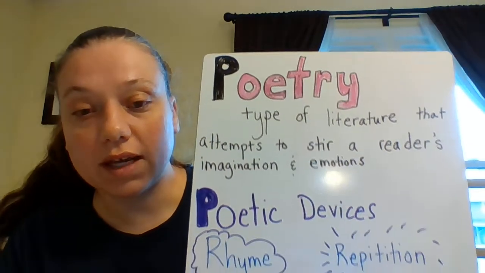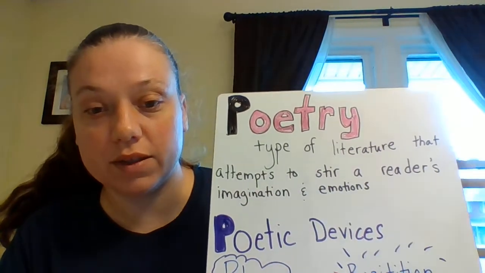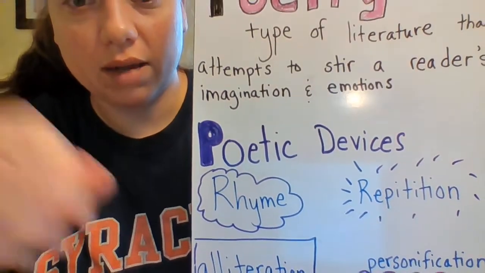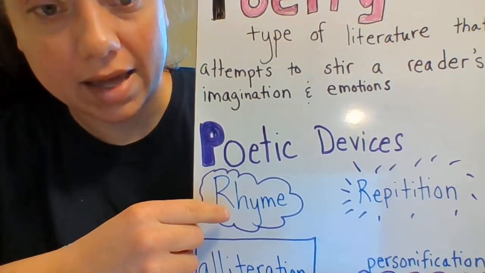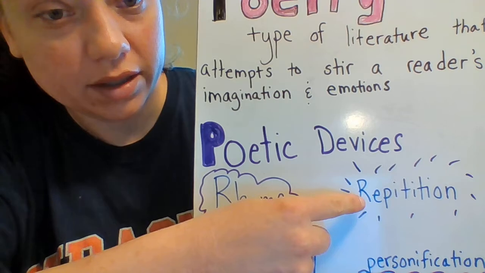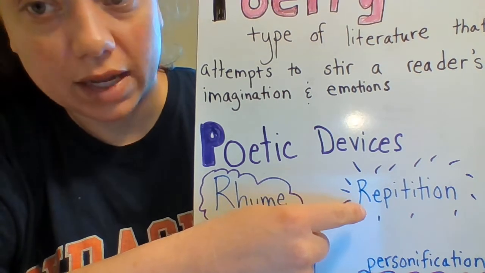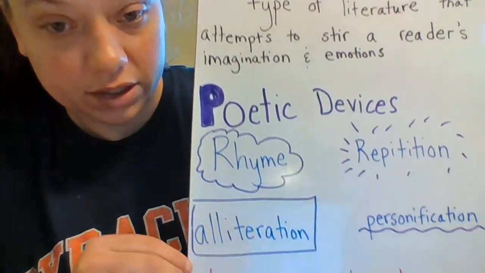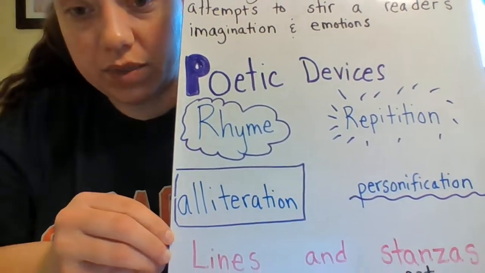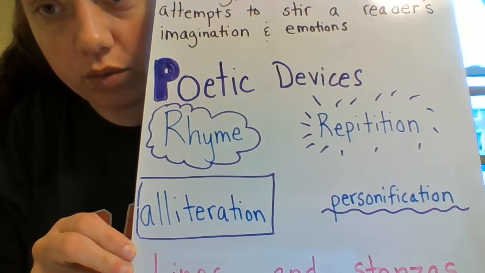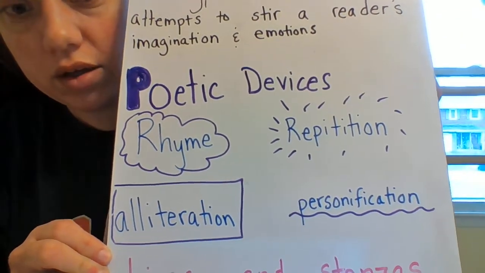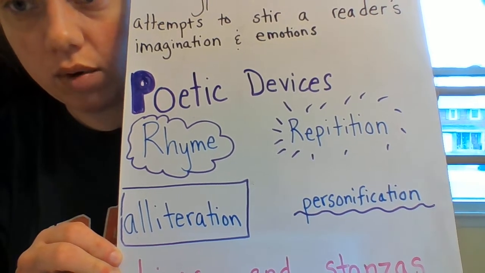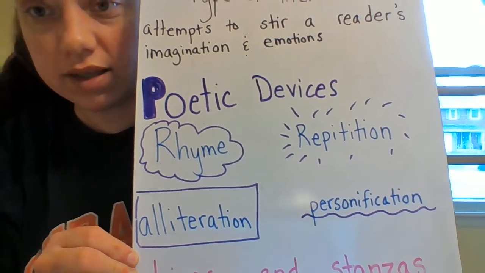Now, the next big thing in 3rd grade is we start talking about poetic devices. For poetic devices, we have rhyme, like cat, hat. Repetition, where the words, lines, or phrases repeat over and over again. We have alliteration, where the beginning sounds are the same in 2 or more words. And then personification, where we take an inhuman object and give it human qualities, such as the sun beat down on my skin.